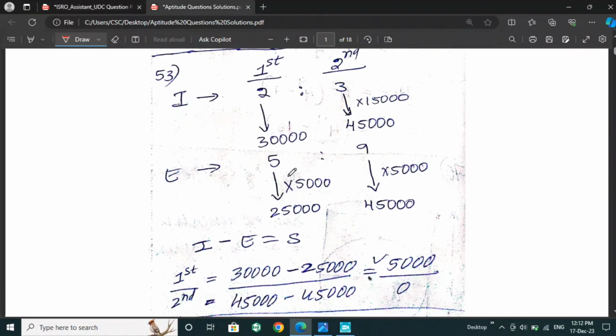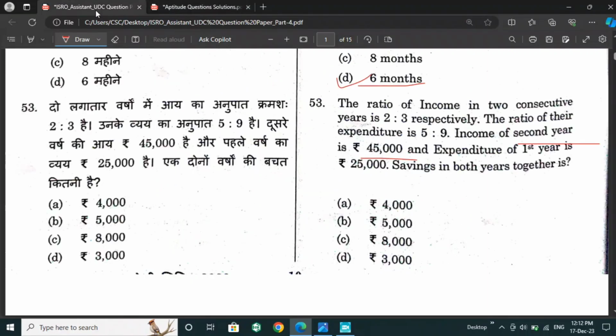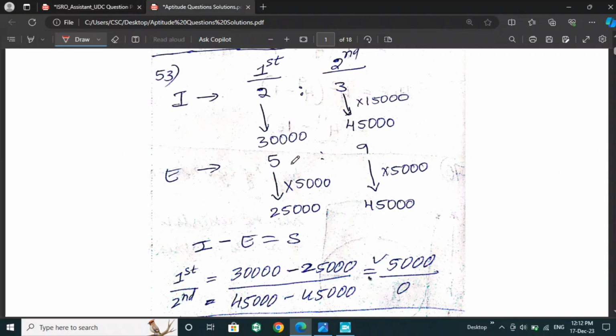They have given the expenditure of the first year as 25,000. To get the expenditure of the second year, we multiply by 5,000 and we get 45,000.